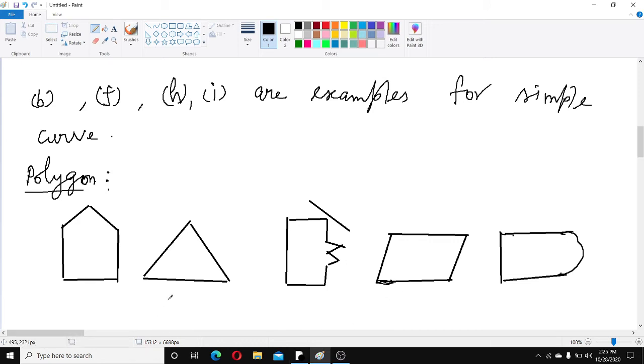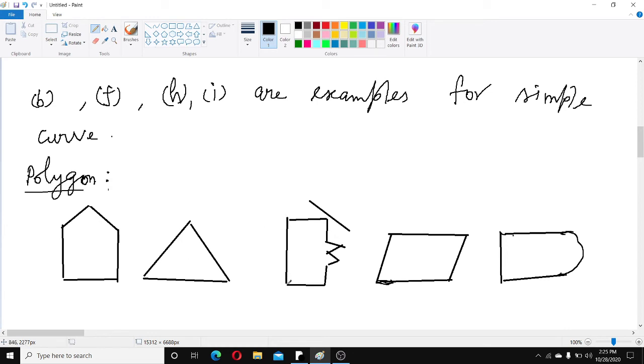Now listen. First, second, third, fourth, and the last figure also, you have to use your scale and pencil. And also these figures are bounded by line segments. You have to draw using a scale. First figure bounded by line segments. Second figure, bounded by 3 line segments.